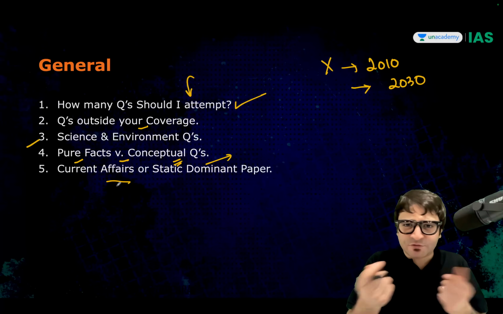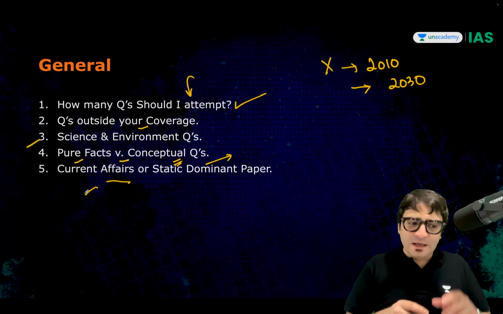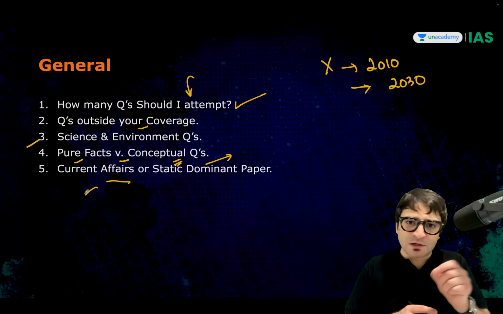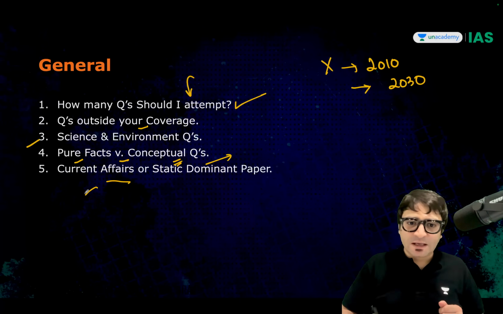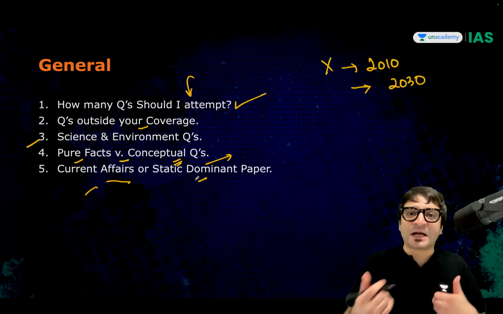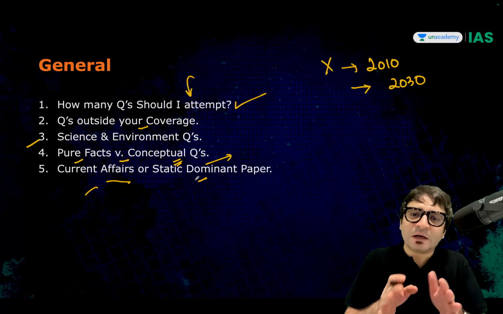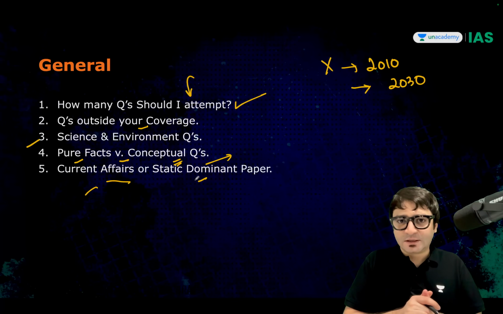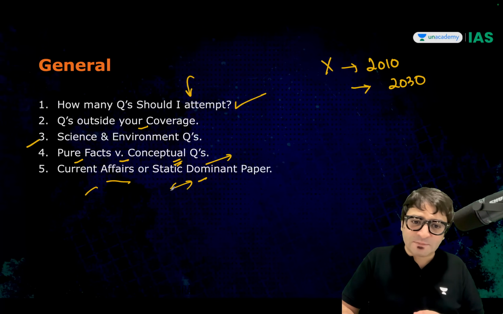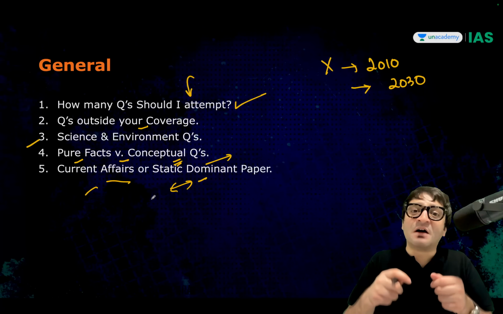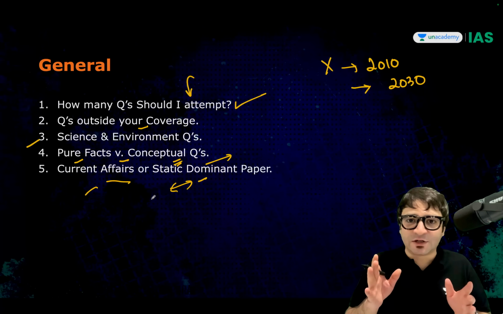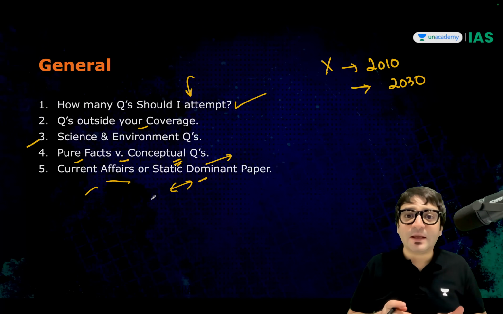Is there any way in which we can find out? Yes. If this question paper is more current affairs dominated, with more current affairs questions and fewer questions from the static portions, consider it a difficult question paper. But if it is dominated by the static concepts, or the static portion is abundantly asked in the examination, then it is easier. Easier how?